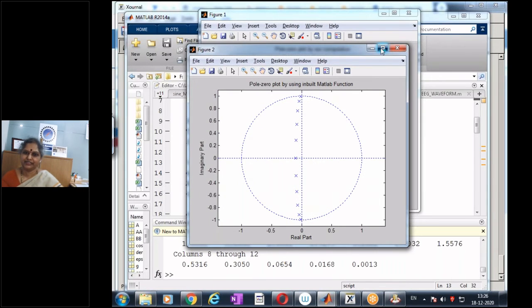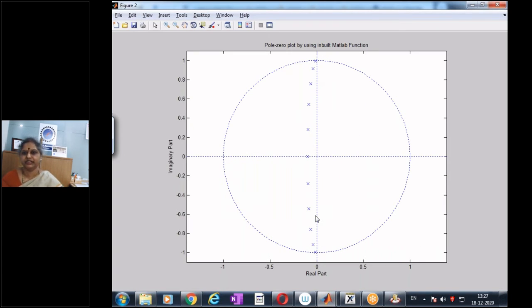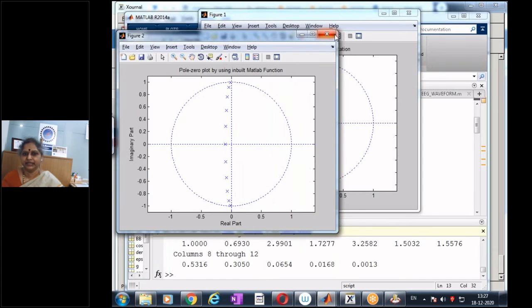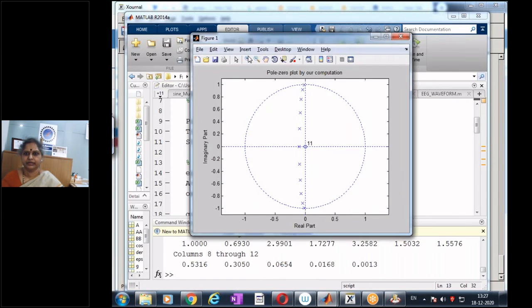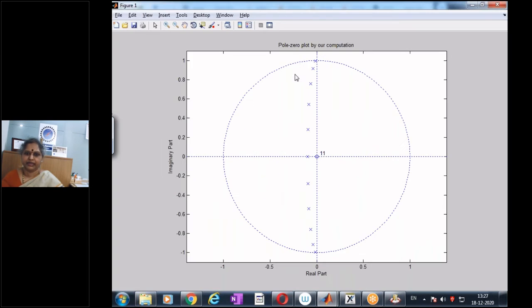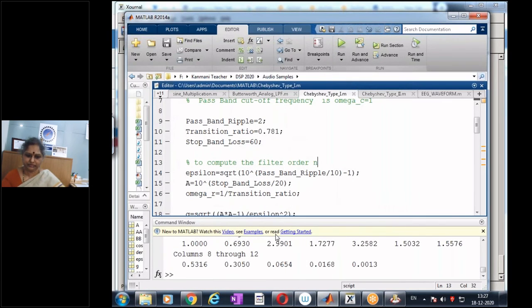Yes. So as expected, now the order of my filter is very high. So I have 2, 4. So the order of the filter is high, and these are my poles. All the poles are lying on an ellipse, on the left half of the S plane.